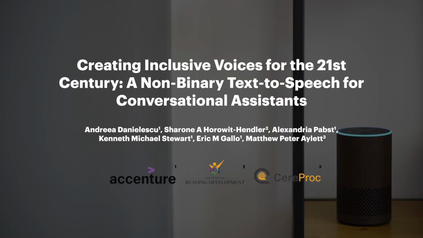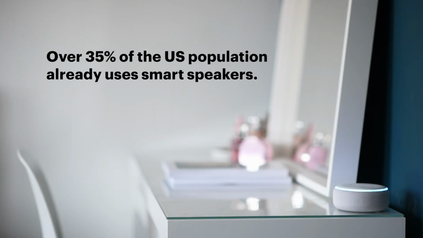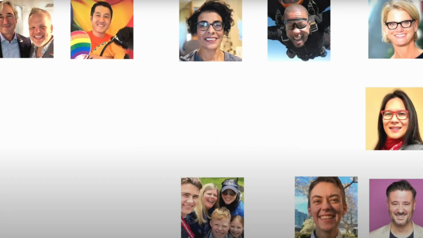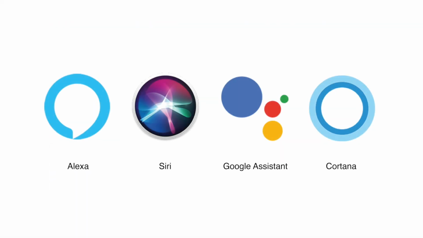Voice assistant usage in the US has been growing steadily since 2017. In fact, over 35% of the population are already using smart speakers. When we look at the individuals who adopt these assistants, we see a diverse population of men, women, and non-binary individuals whose gender identity isn't limited to being either a man or a woman.